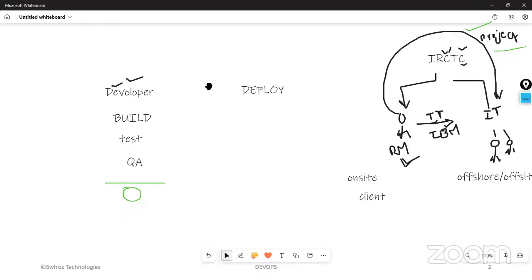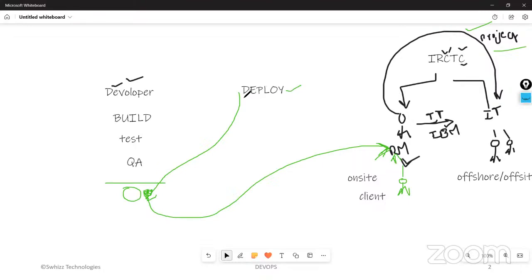Deploy means, what will the deployment people be doing here? Deployment people will take this entire application and go to the client place, where there are also some IT people. The deployment team will take this entire product and go on-site to the client machines and install it. Deploy means installing. They will install this entire application on the client side. That is the purpose of the deployment team.